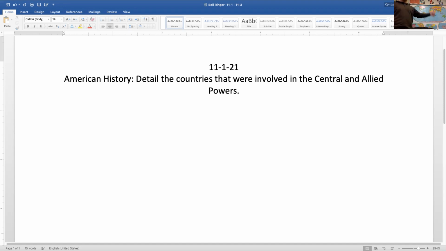Okay, at the start of war, Italy was involved with this alliance through the Triple Alliance, right? And Italy will jump sides, okay? They will no longer be involved with Germany and Austria. Okay, they're jumping on the bandwagon, right?